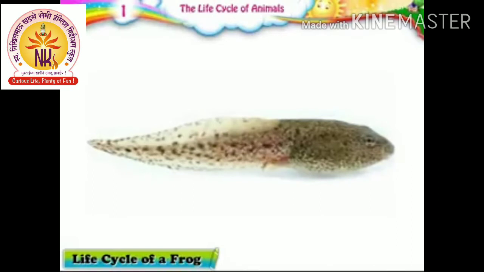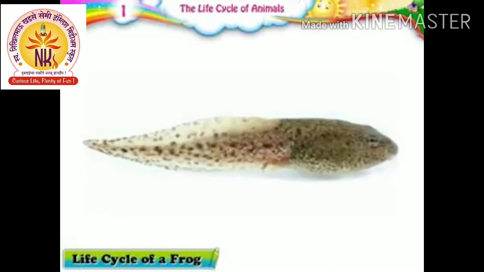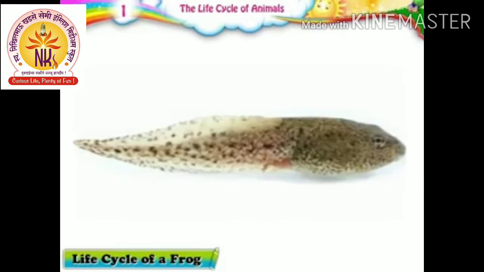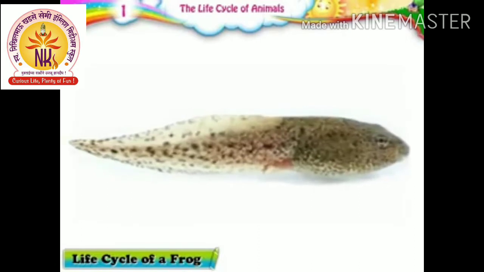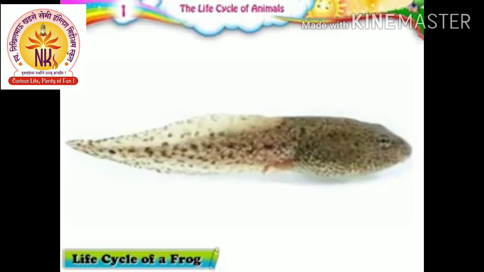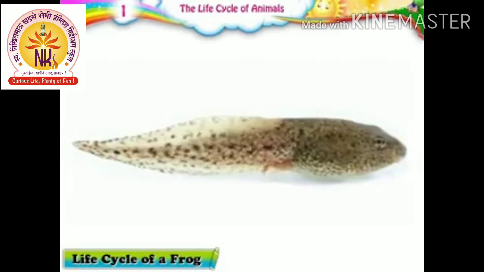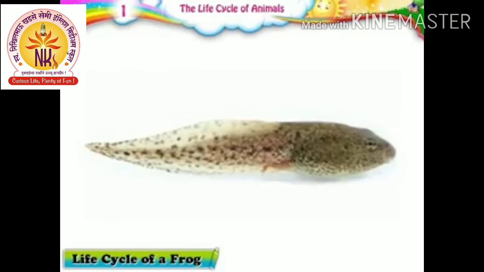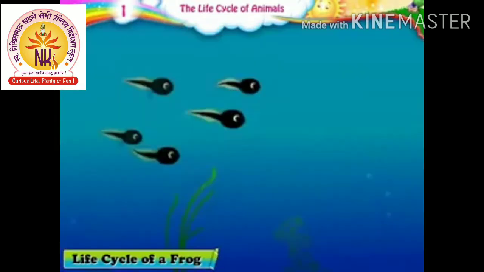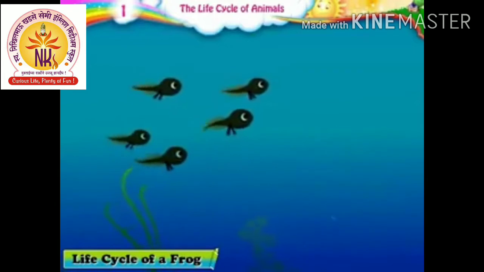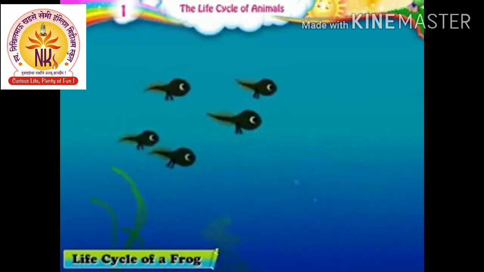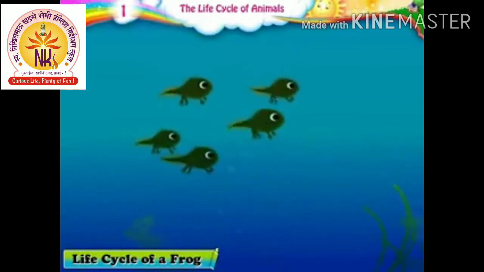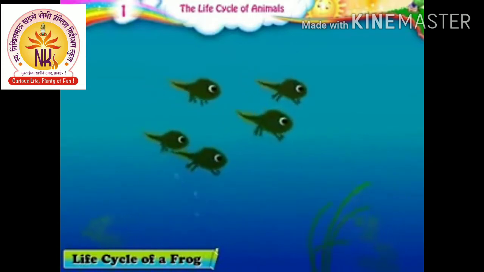Gradually, the tadpoles begin to grow. They develop new body features. Gills are hidden beneath new skin. Tiny teeth begin to appear in their mouth. Now, the tadpoles are fit enough to feed themselves. Gradually, limbs appear, which then grow in size. It takes 2.5 to 3 months for a tadpole to complete its growth.